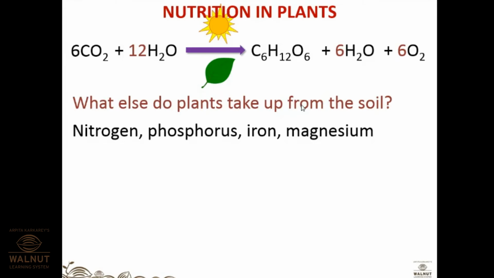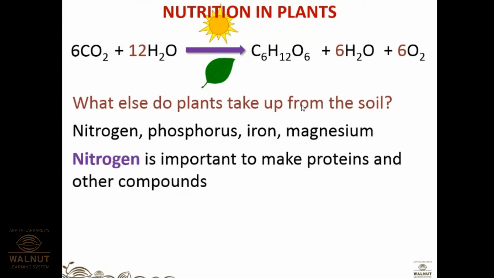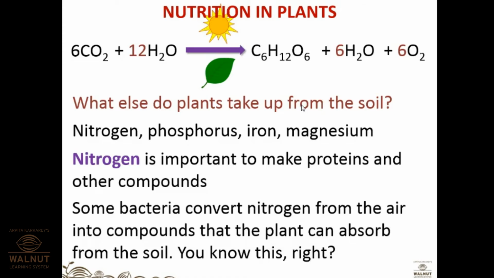There are other minerals also, but those are taken in a very small amount. That is why we call them micronutrients. So one is the macronutrient, which the plant takes up in a huge amount, and the other is the micronutrient, which is taken in a very small amount. Nitrogen is important to make proteins and other compounds. Some bacteria convert nitrogen from the air into compounds that plants can absorb from the soil. Do you know those bacteria which can fix nitrogen?